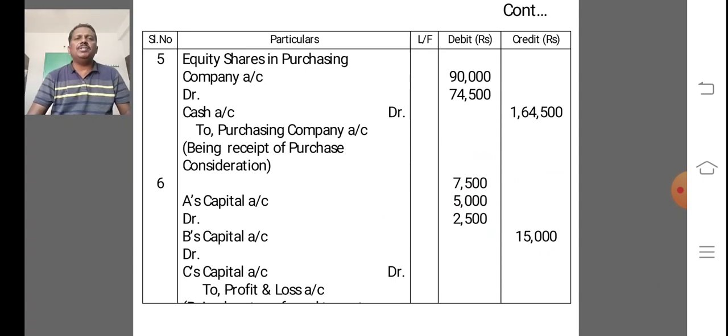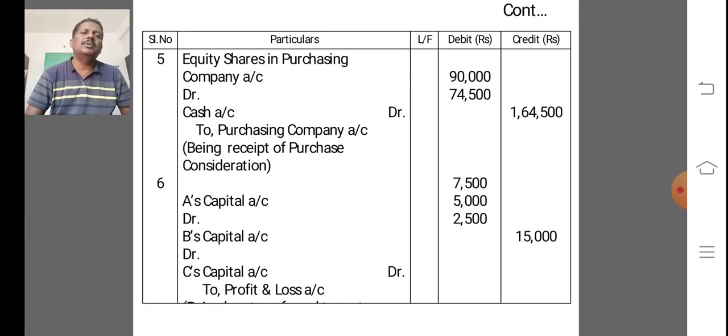The next entry is equity shares in purchasing company account debit 90,000, cash account debit 74,000, to purchasing company account 1,64,500, being receipt of purchase consideration in the form of equity shares and cash.